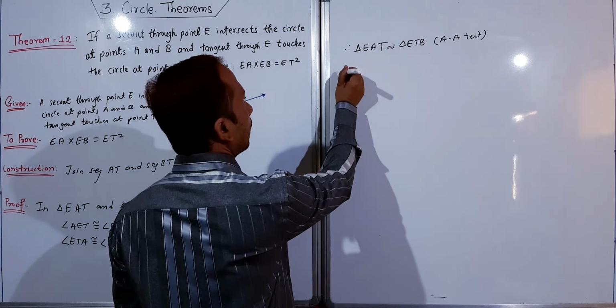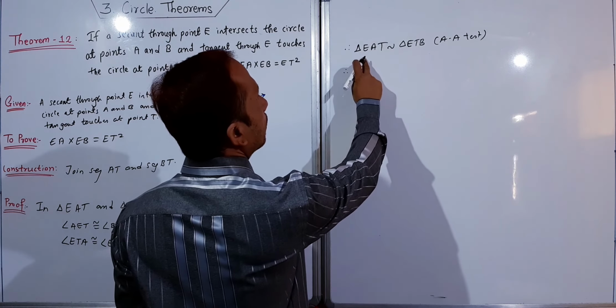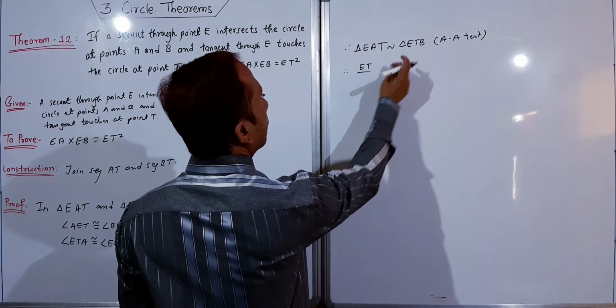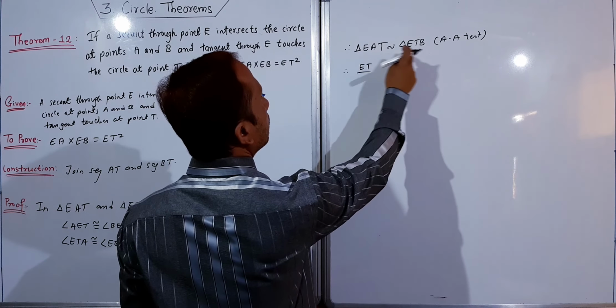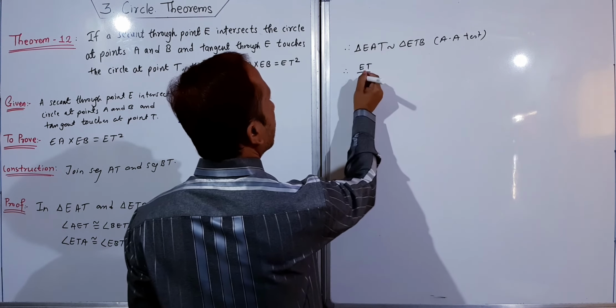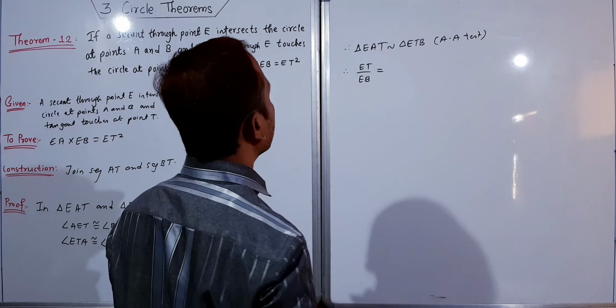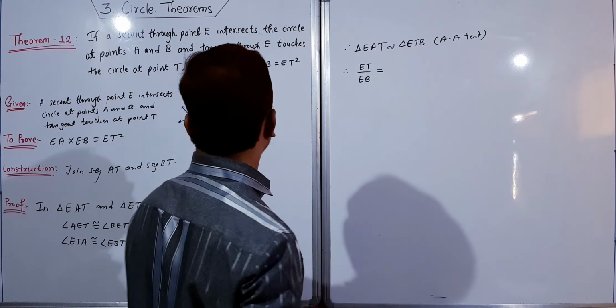Therefore I will take ET upon EB, and which thing do I want?